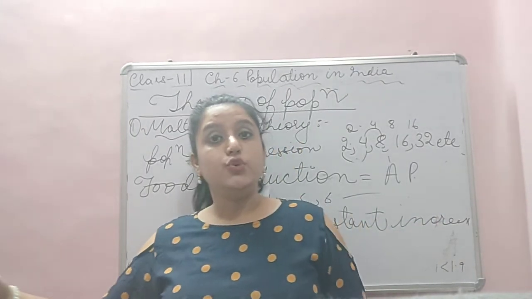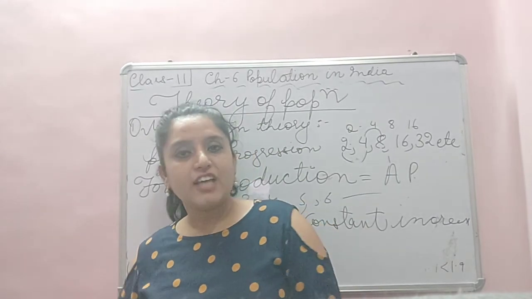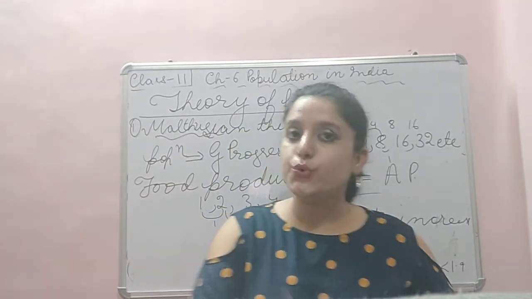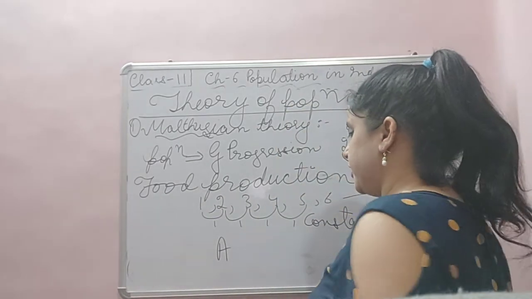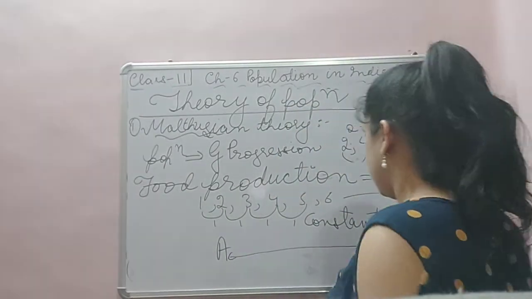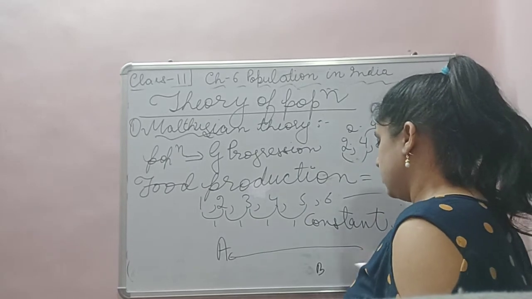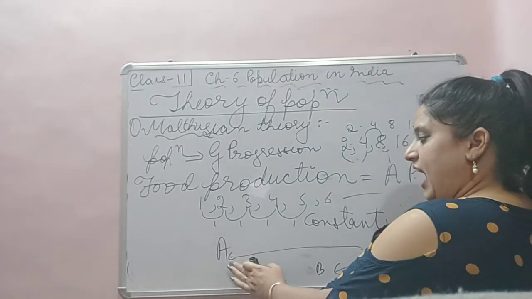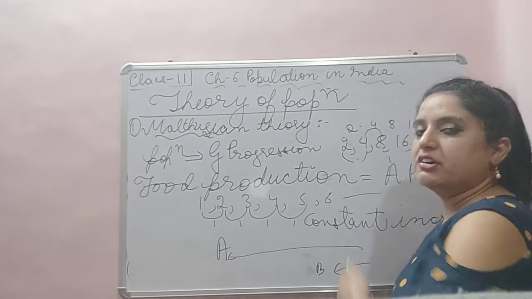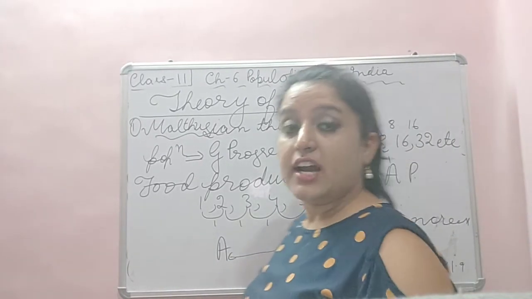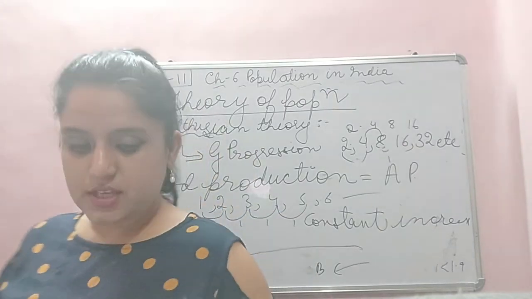Whereas car B, to compete with A, has to cover the gap. So there is no covering of the gap in this. That is the matter of worry that Malthus has given.